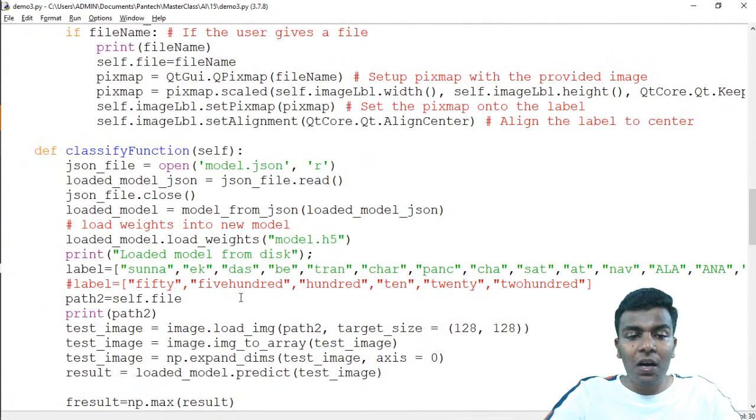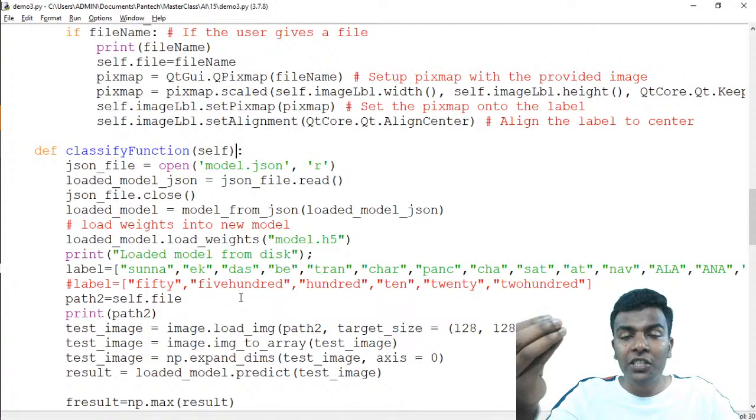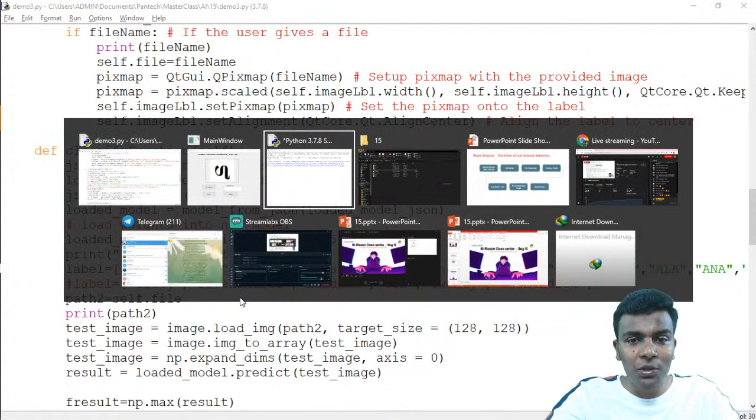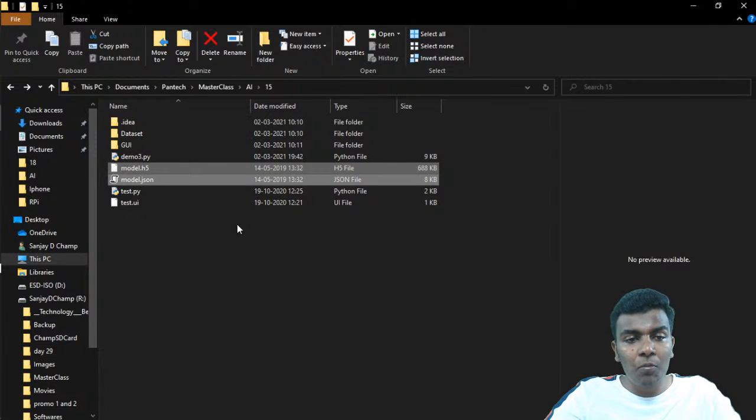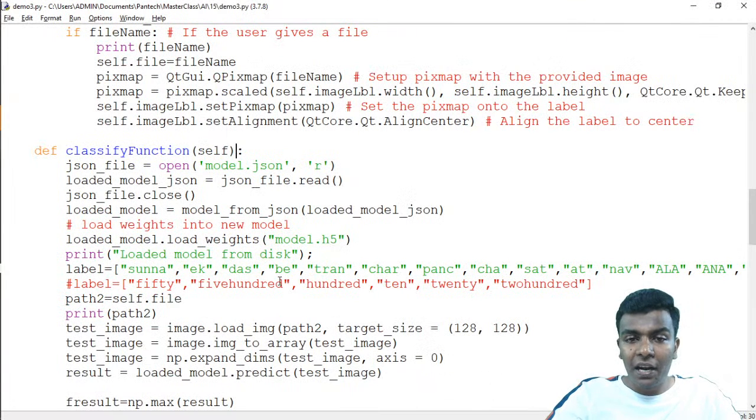First of all, I've already trained it. Once training is completed, it will save the model in the format of .json, and the weights are saved in the format called .h5. I hope you guys know these two are the model files, model.json and model.h5. This is the trained model which I have already trained with a larger number of epochs. That model files are located in my directory.